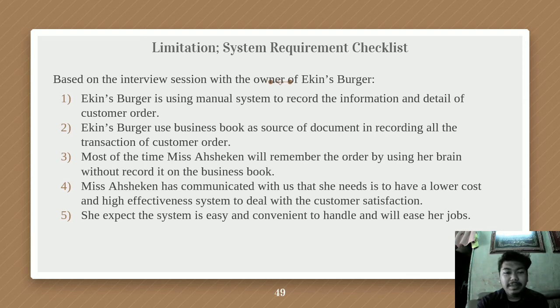And number 4, Miss Asiking has communicated with us that she needs a lower cost and high effectiveness system to deal with customer satisfaction. And number 5, she expects the system to be easy and convenient to handle and to ease her job.